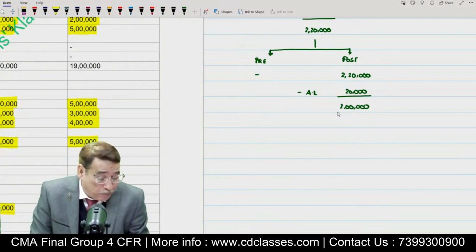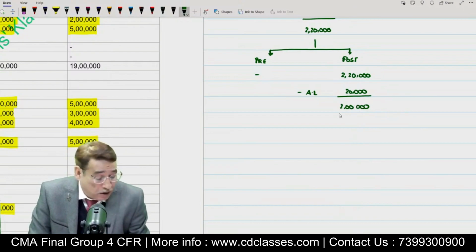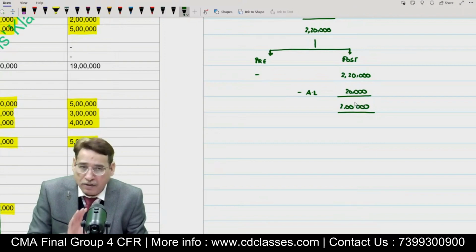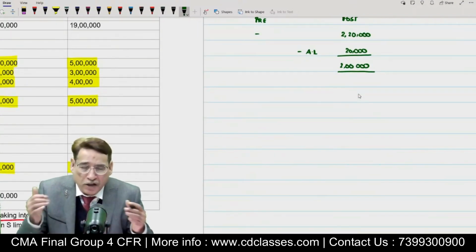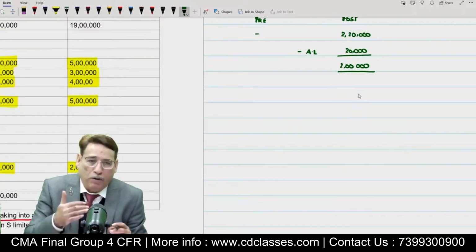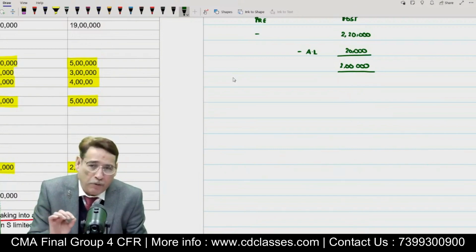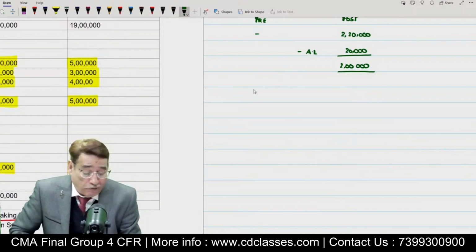So when we make the table later on, especially the analysis table, remember one thing: I will take their post-acquisition profit as 2 lakh. Is it clear to you or not? So what is the treatment of abnormal loss? Number one, first of all, it will be added to the during the year profit. Number two, the treatment now depends upon whether abnormal loss has taken place in the pre or in the post period. If it has taken place in the pre period, subtract it from the pre portion. If it has taken place in the post period, subtract it from the post portion. So as far as abnormal loss is concerned, fine.